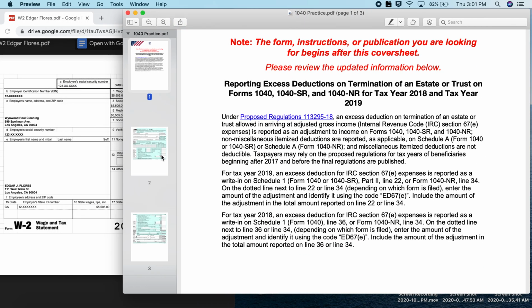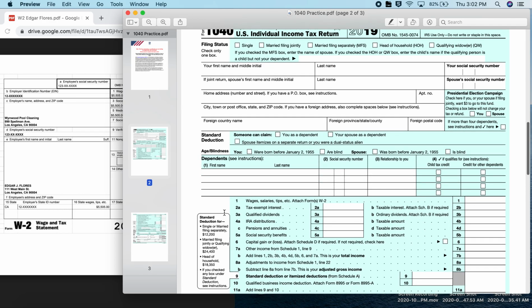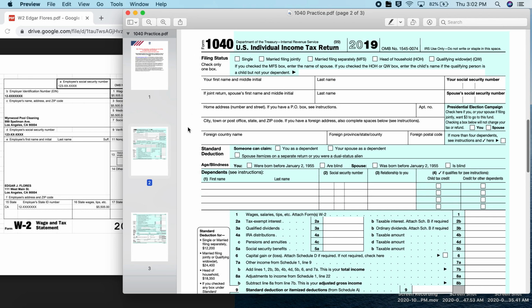I'm going to leave it wide for just a minute while we get some information going. We're going to scroll down to page 2, and we're going to fill out his personal information. So Edgar is 16 and he lives with his parents. That means that he is single, he is not married, he is in high school. And he does not have any children, so he's not married, he's not head of household. He is single.